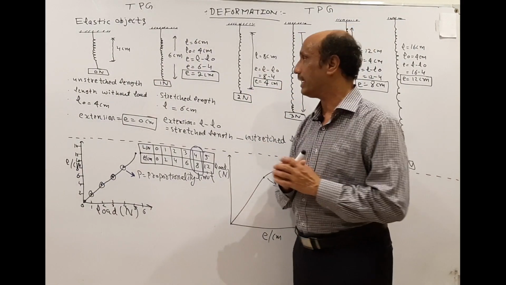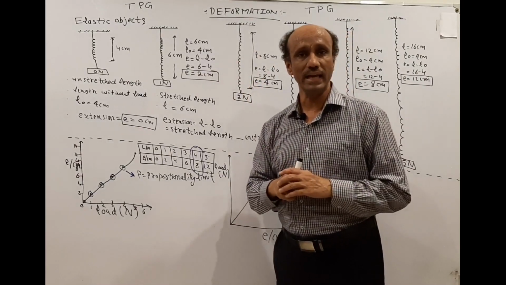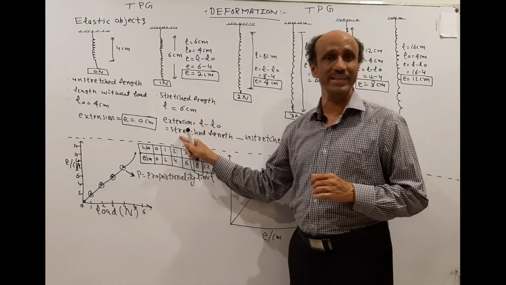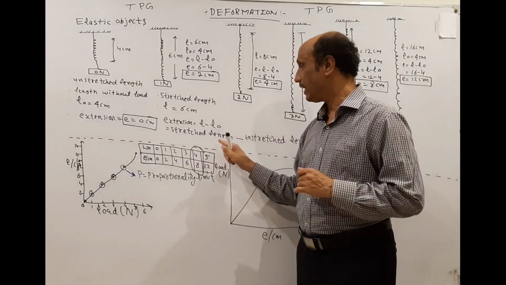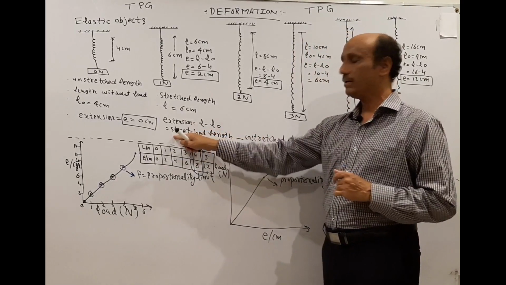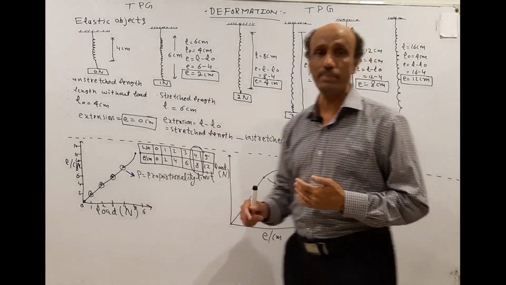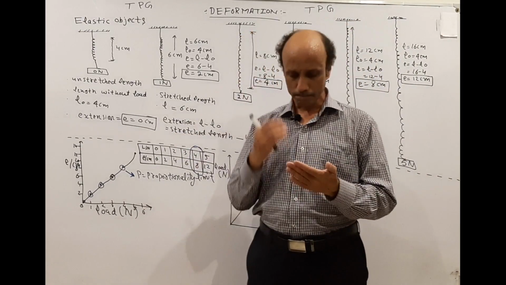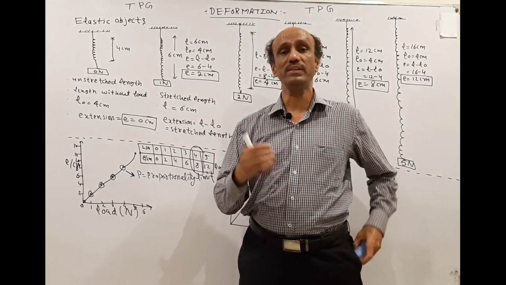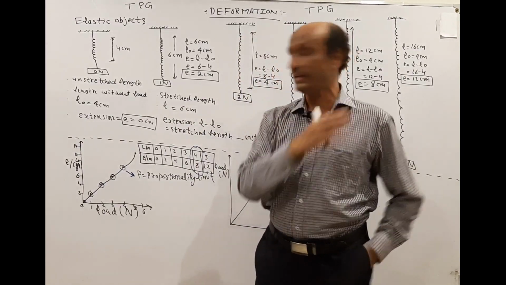Extension is represented by small e. The formula for extension is L minus L0, and the definition of extension is the difference between the stretched length and unstretched length. So if they ask in the paper what is meant by the extension of the spring, you can write that it is the difference between the stretched length and unstretched length.